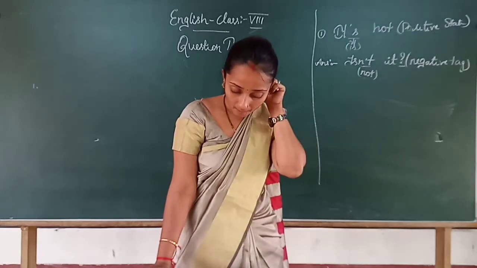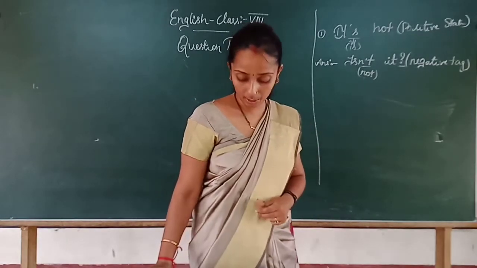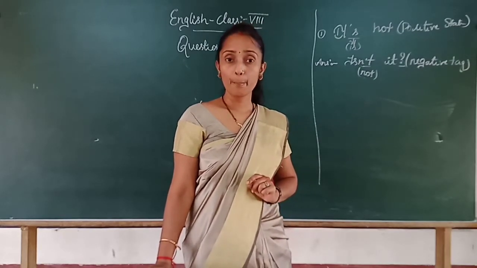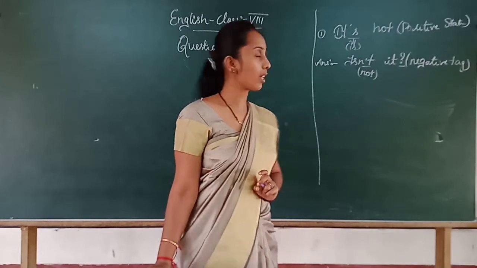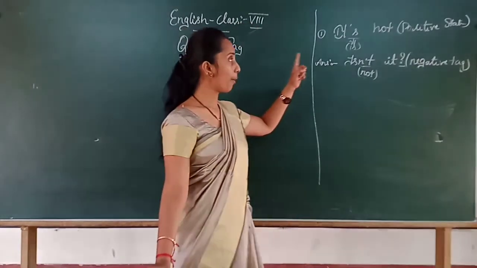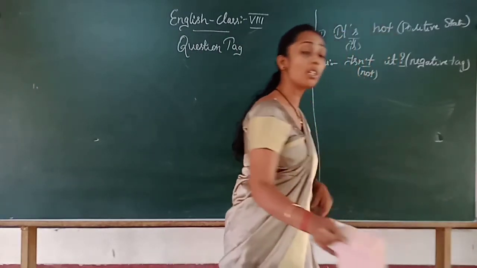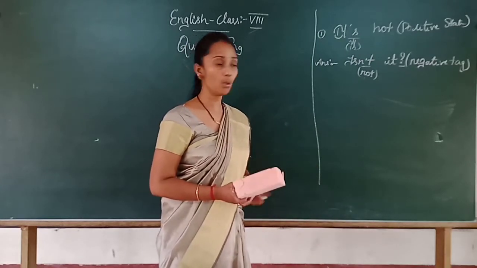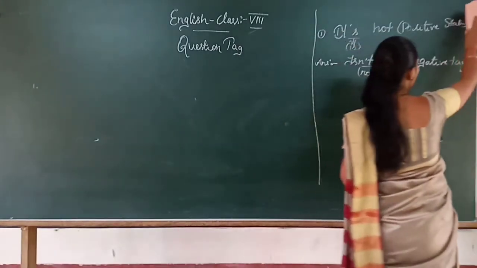Then, if the statement is negative, we use a positive tag. So here we have seen, for a positive statement, a negative tag we have used. Suppose a statement is negative, then we have to use a positive tag. Okay.